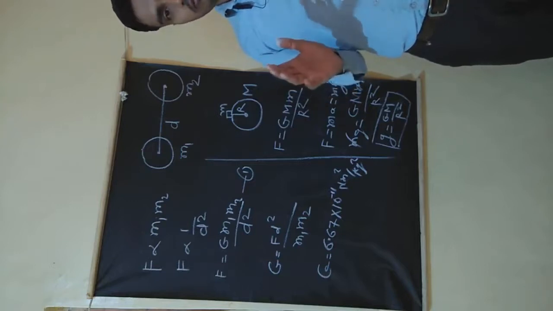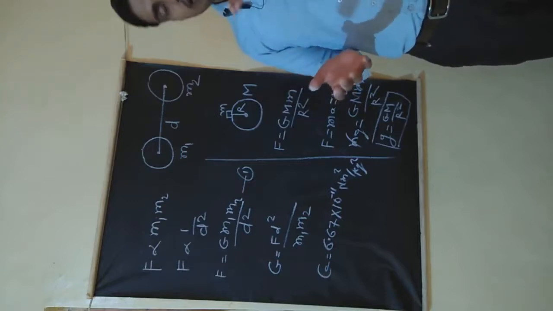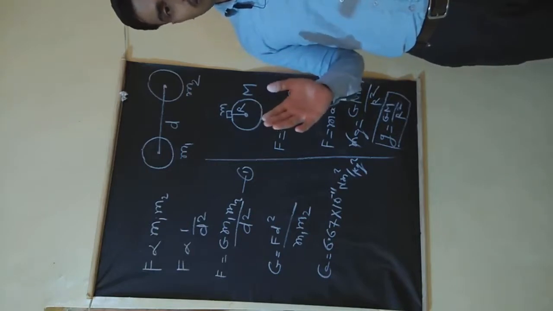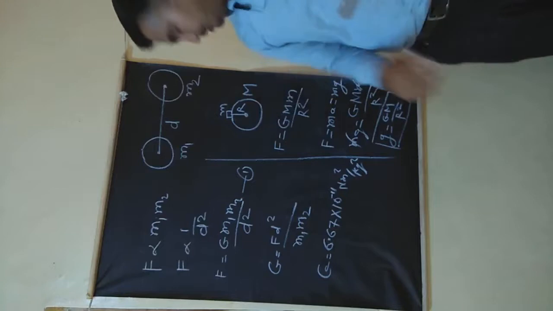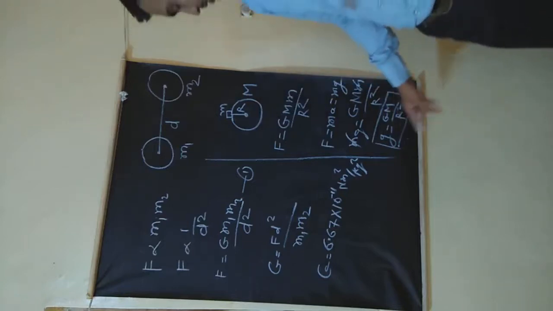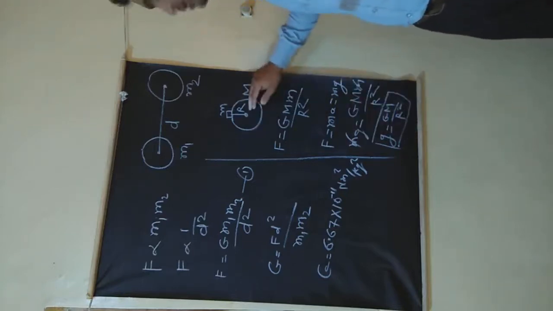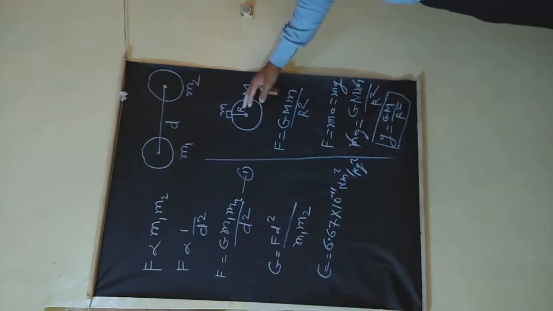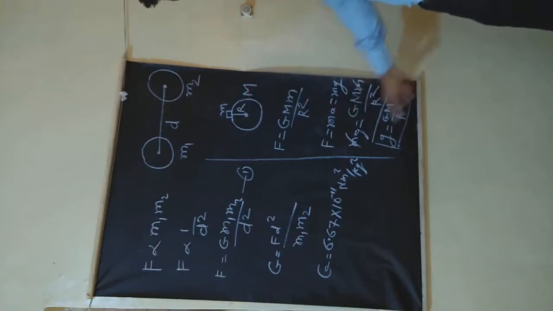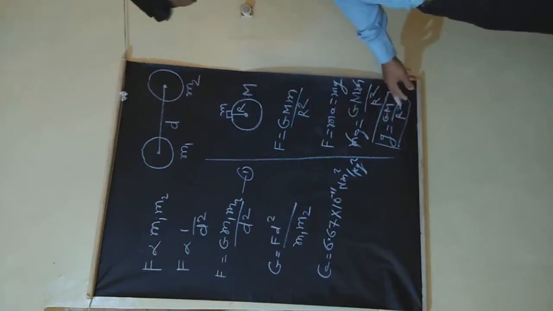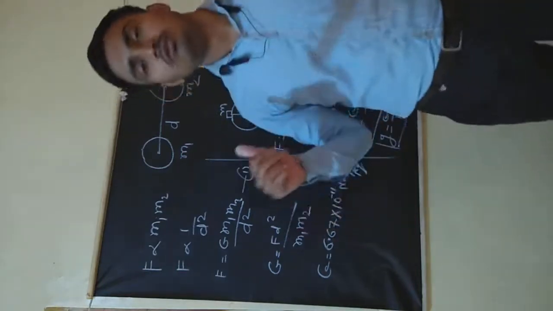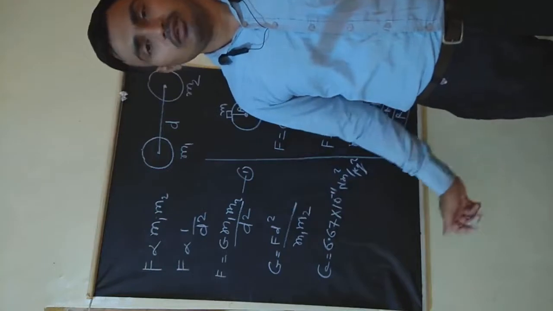So it is somewhat flattened at the poles and somewhat extended along the equator. Also, at the center of Earth, the value of small g, that is acceleration due to gravity, will be 0, because the value of r will be 0; we can see from this equation also that g will be 0. So this was all about today's session on gravitation.